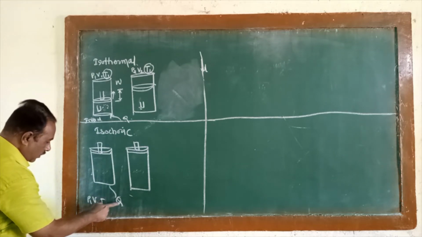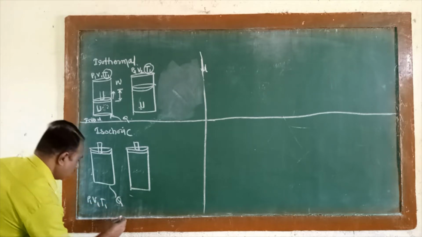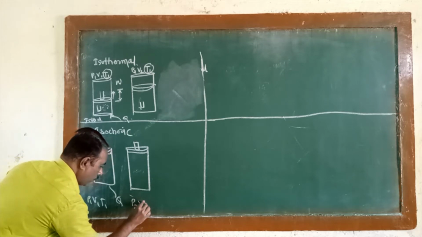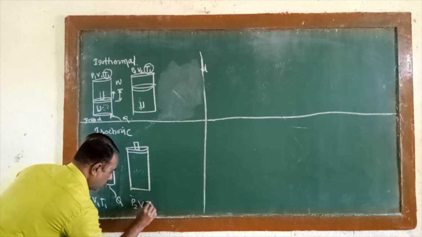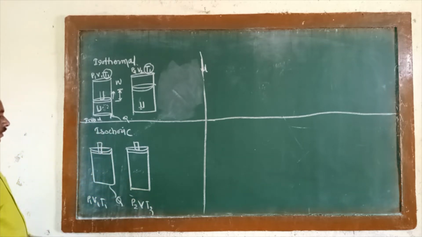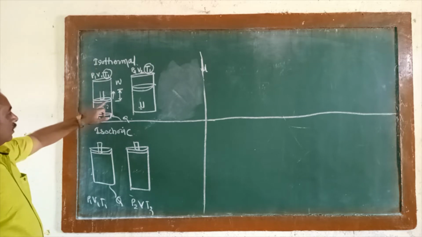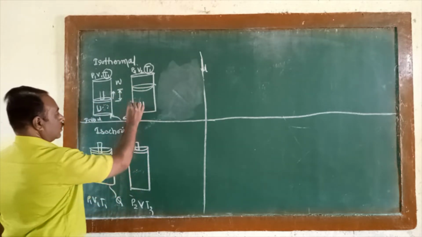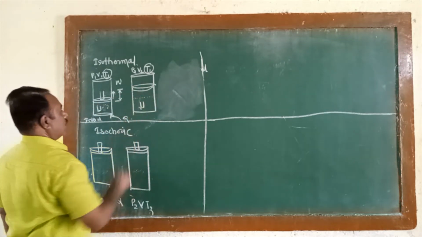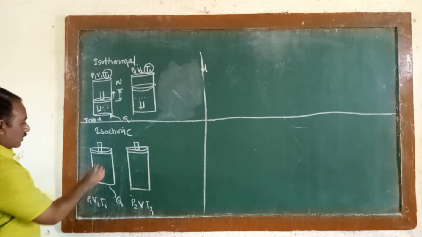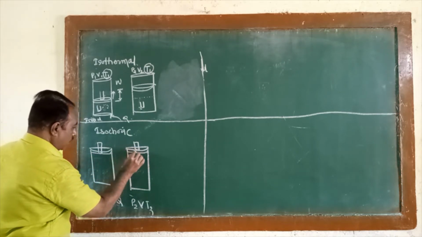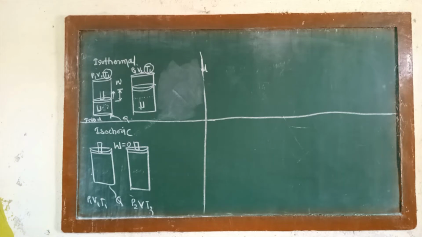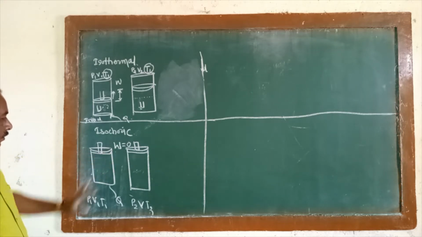Then due to receiving the heat energy, what will change there? The pressure changes from P1 to P2 here. Then the temperature will become T2 here. Now look at this process: the piston is here, and in the final system the piston is also here. Means the work done is zero. No type of work has been done there.